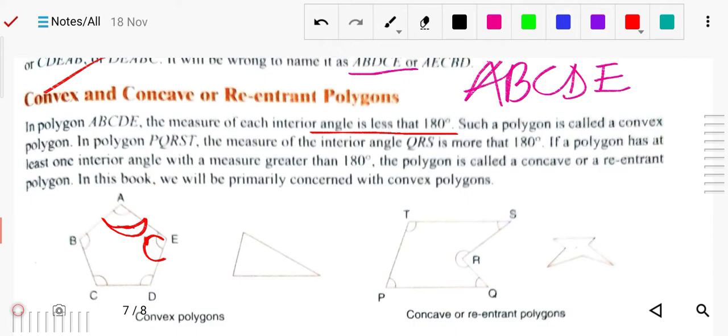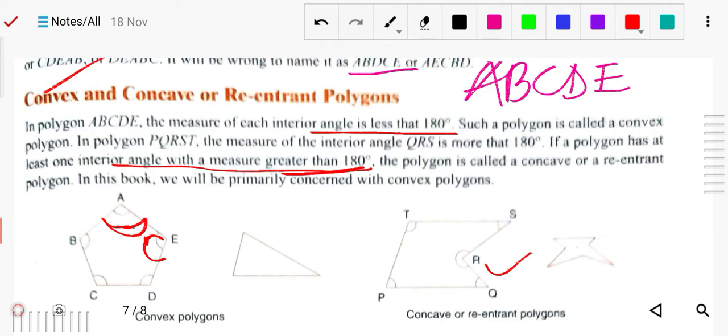If the measure of the interior angle is greater than 180 degrees, you can say concave, or you can say reentrant. If the interior angle is less than 180 degrees, you can say convex. Otherwise, more than 180 degrees, you can say concave.